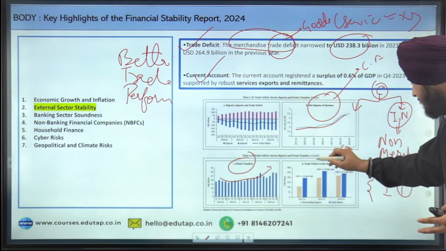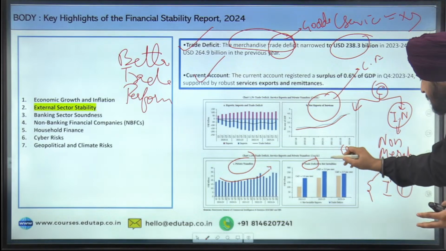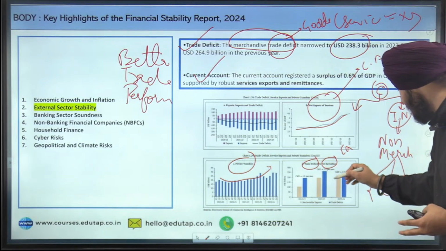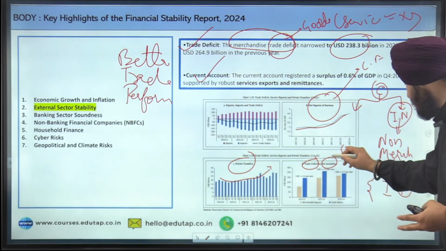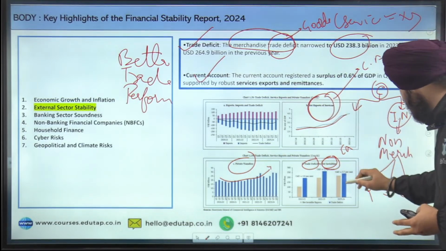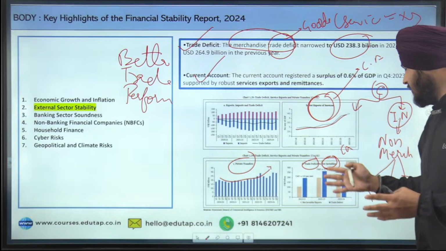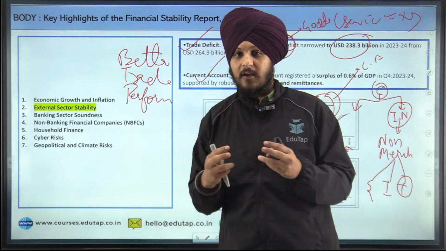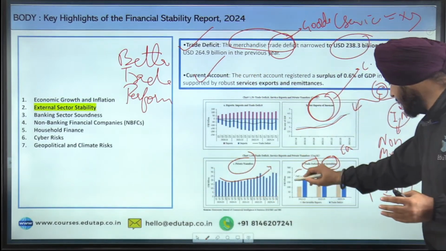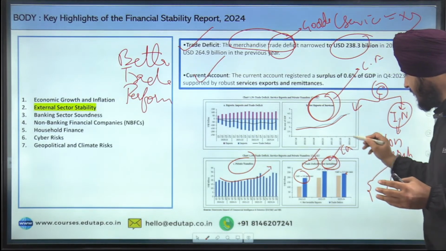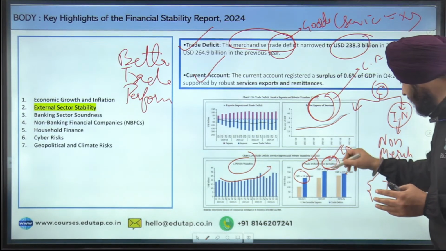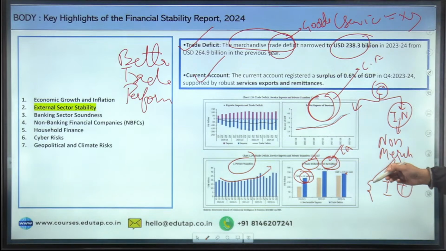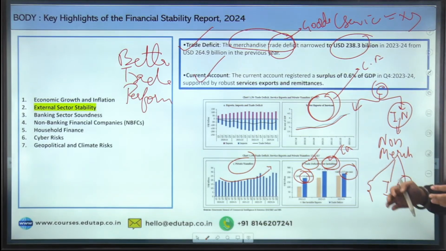And then if we see the chart with respect to trade deficit and net invisibles, you can see how much this trade deficit has reduced in the subsequent years, and net invisibles have increased. Because of that, our current account deficit has also improved cumulatively, because current account deficit includes both trade deficit and the net invisibles. So it has also improved as a part of our GDP. Earlier, it was 4.8% of GDP, and now it is 0.7% of GDP.